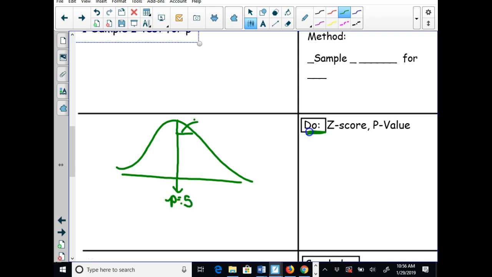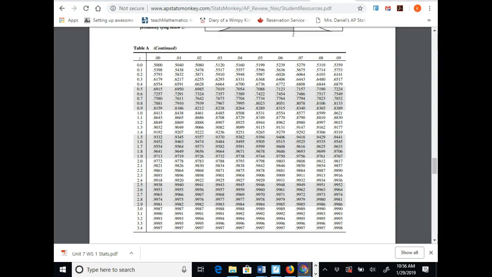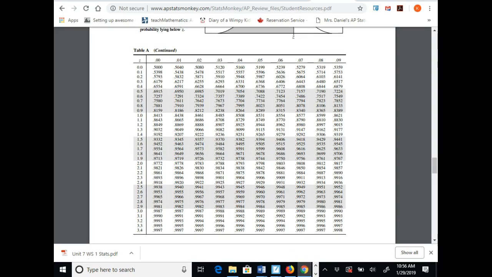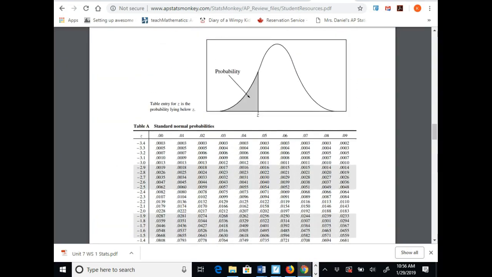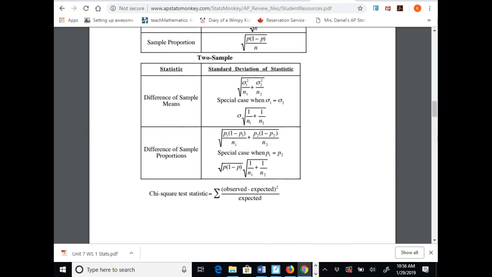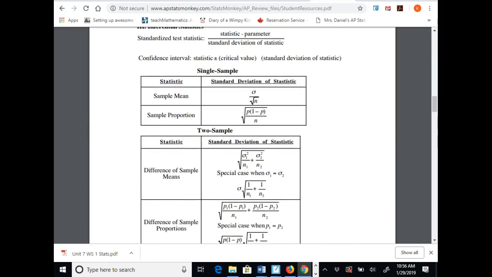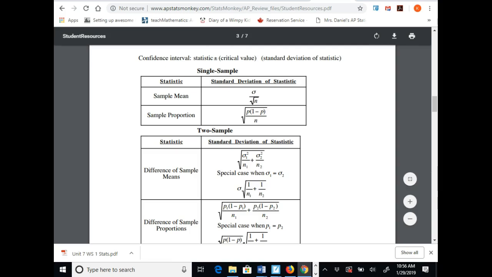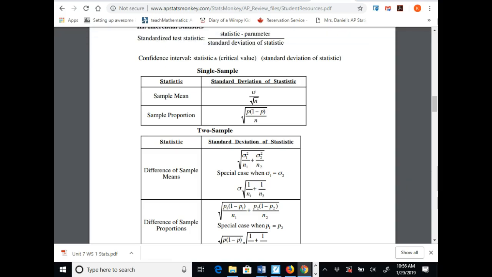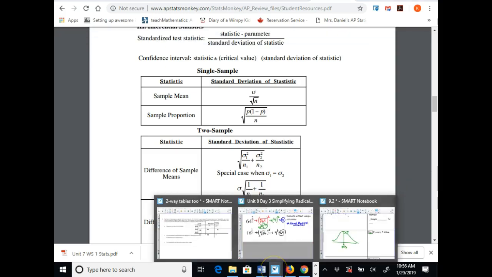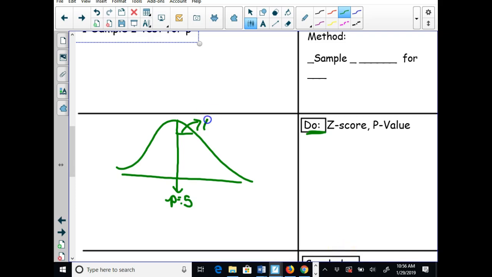My standard deviation, a friendly reminder, if you forget, you go to your formula sheet. You think to yourself, what am I dealing with? Am I dealing with one sample or two? I'm dealing with one sample. I'm dealing with a proportion, okay? And so I use that formula. I go back. I say my standard deviation is then the square root of p, so 0.5, times 1 minus p, divided by 150.